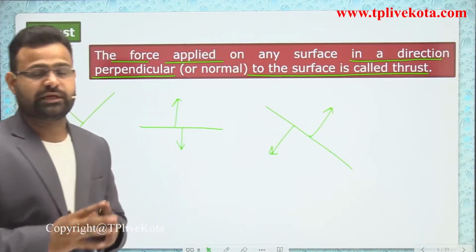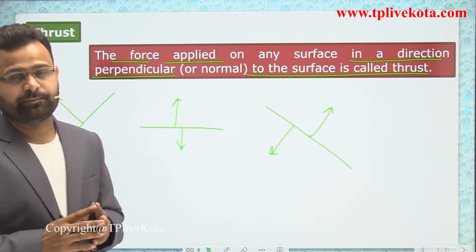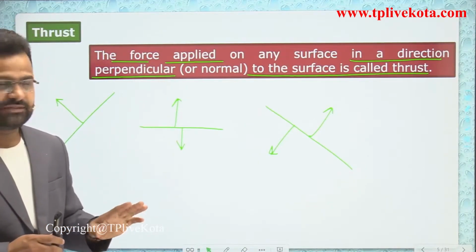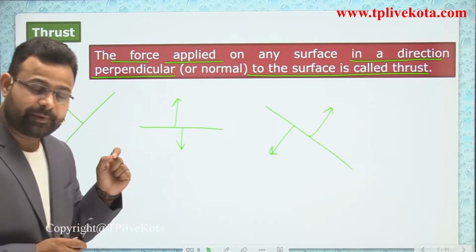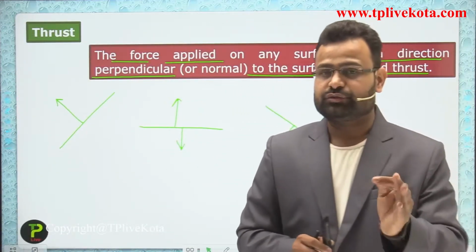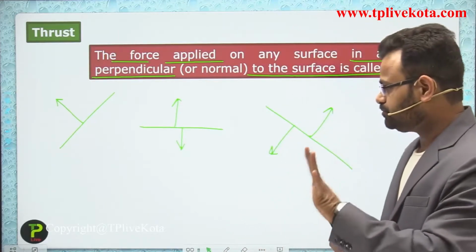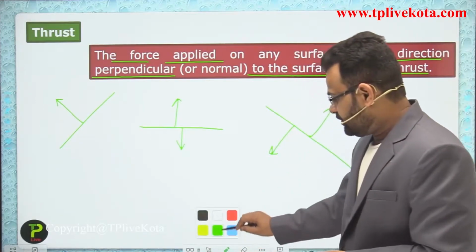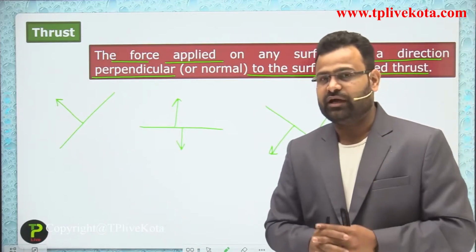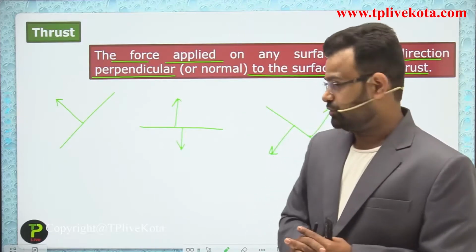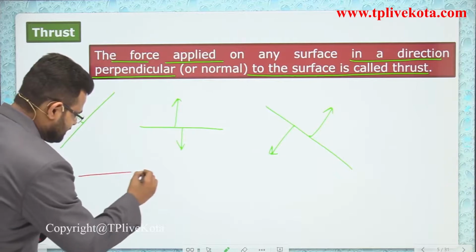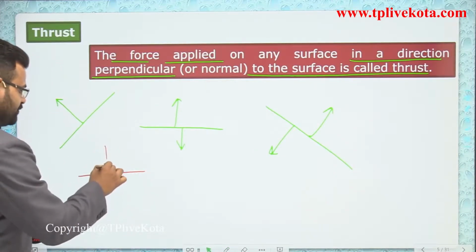So the force applied on any surface in a direction perpendicular to the surface. What do you mean by perpendicular force? In previous standards, whenever you discussed some pre-foundation, we required some trigonometrical functions also. Let's suppose, guys, that is a surface and we apply some force in that direction.